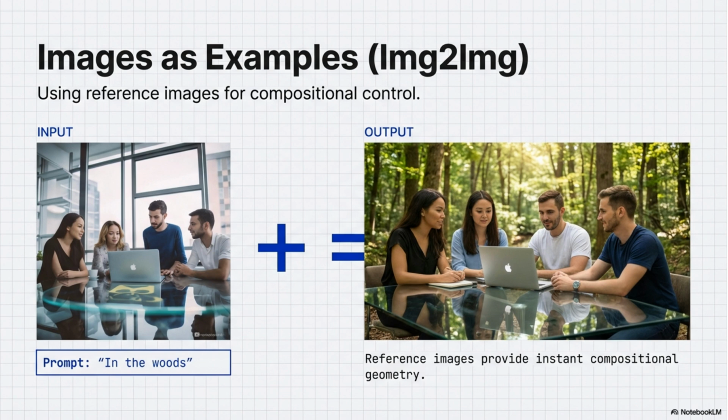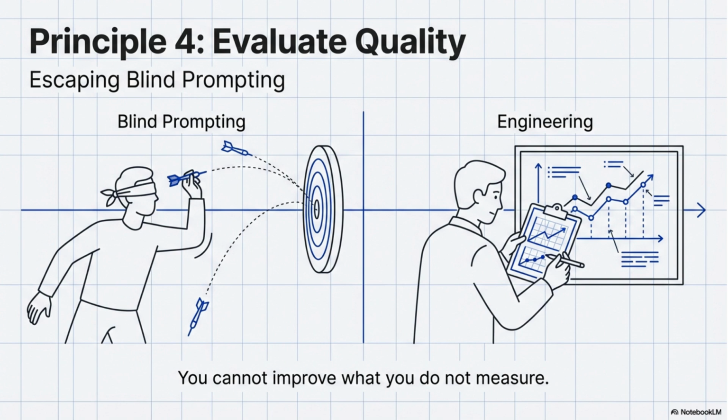For visual models, use images as examples, or IMG2IMG for compositional control. Reference images provide instant compositional geometry, improving the output quality. Principle 4 is to evaluate quality, escaping blind prompting. You cannot improve what you do not measure, so move from guesswork to an engineering approach.